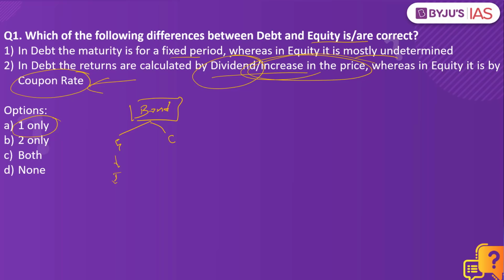When it comes to the return, what we have is a volatile return when it comes to the equity. Why? Because you can sell it immediately, or you can sell it after 10 years, or you can sell it after like 1 year. So it depends on when you sell when it comes to the equity. But when it comes to the debt, it is a fixed period, which means there is a timeline given after which the premium amount is given back to the creditor.